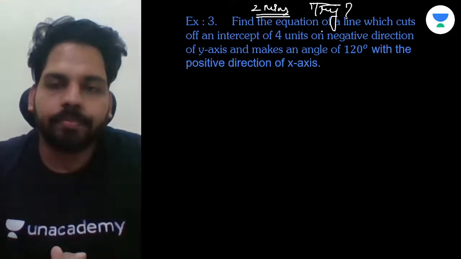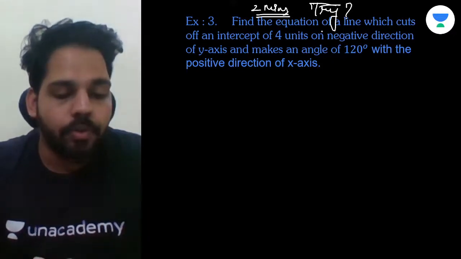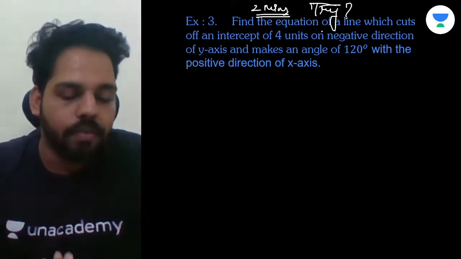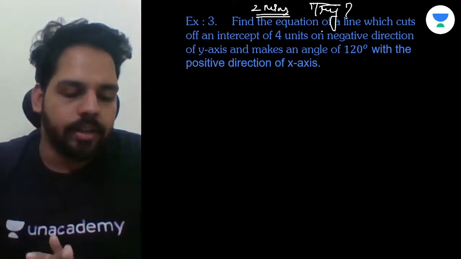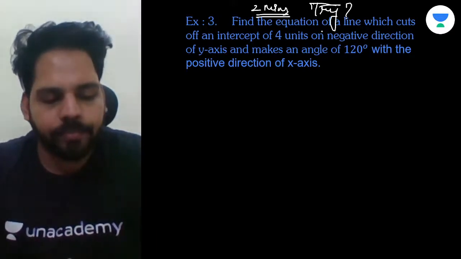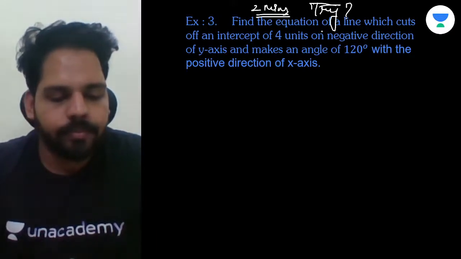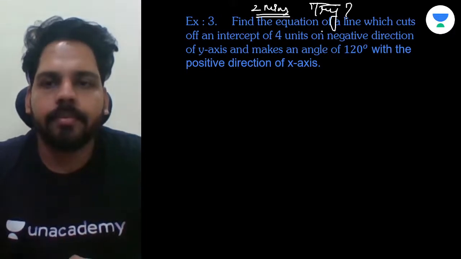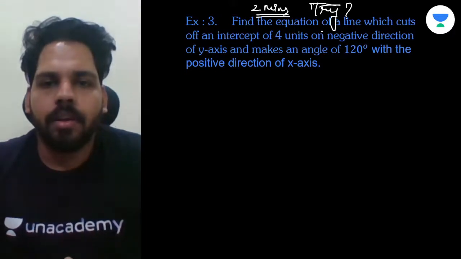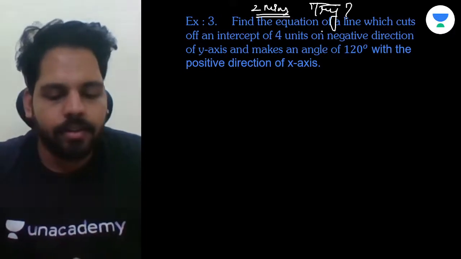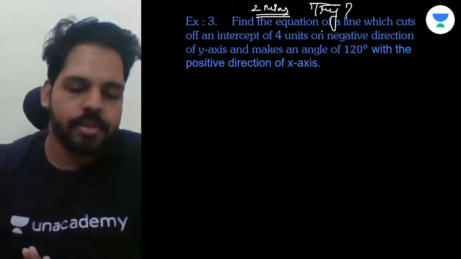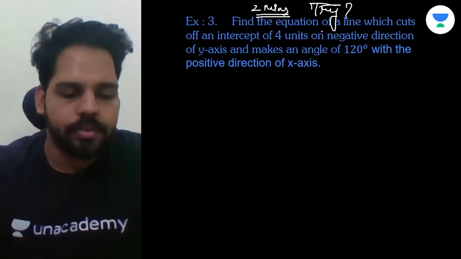And to solve this question, you must be knowing how to find out the value of tan 120 degree, right? So now 1 minute is completed, okay? Do fast and try to solve it.